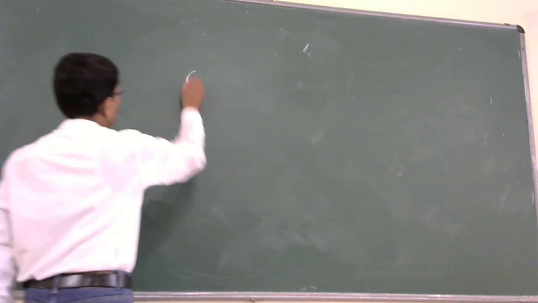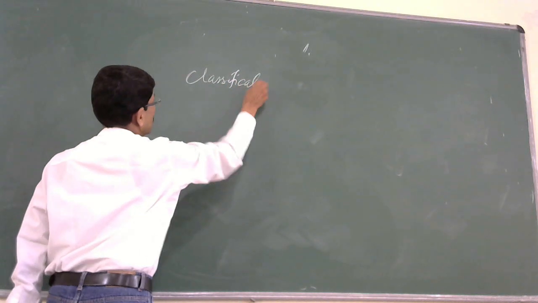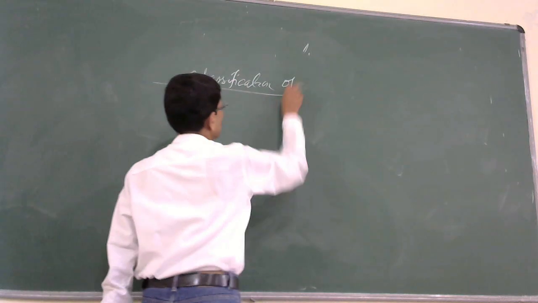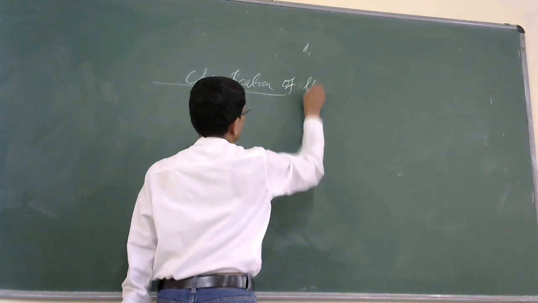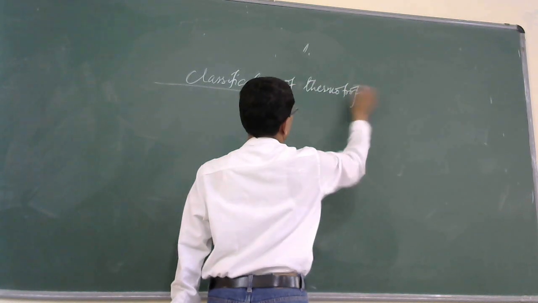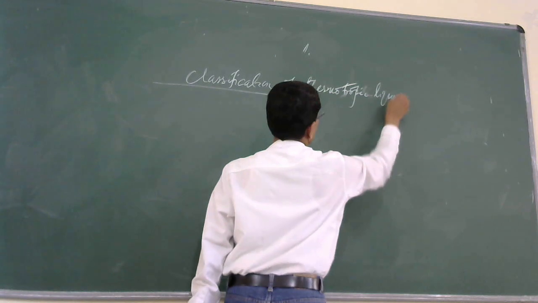So these thermotropic liquid crystals, based on the structure and properties, have been classified. Classification of thermotropic liquid crystals.